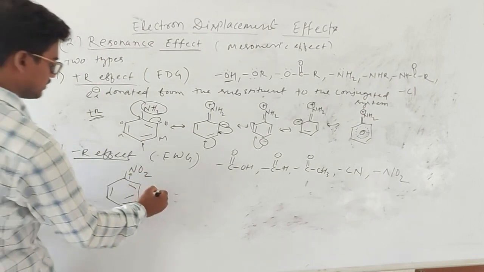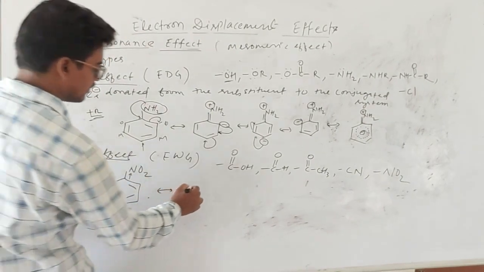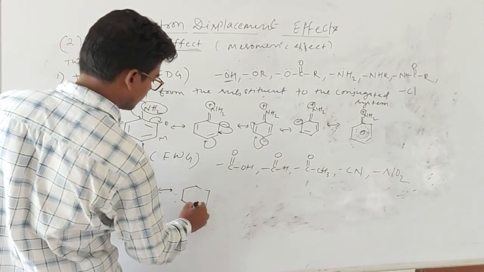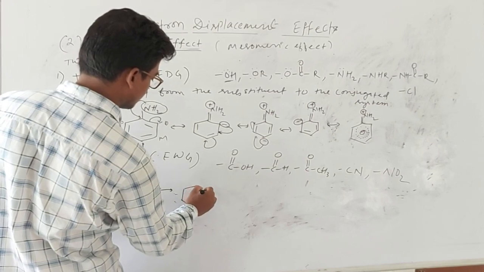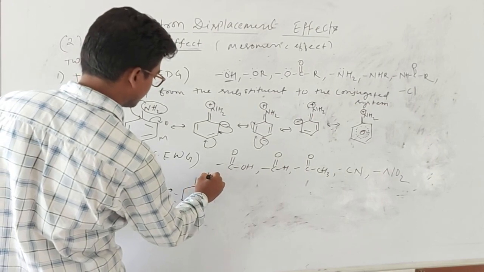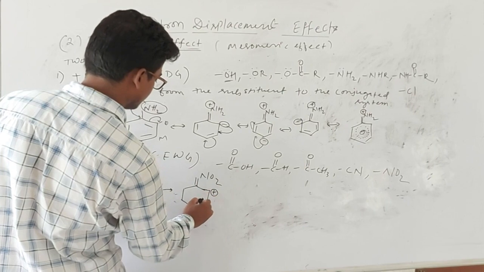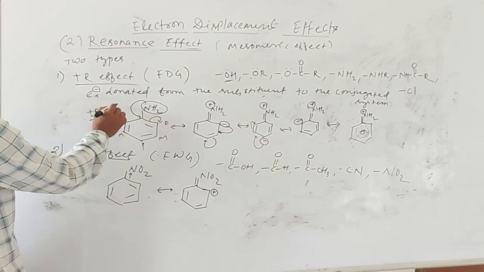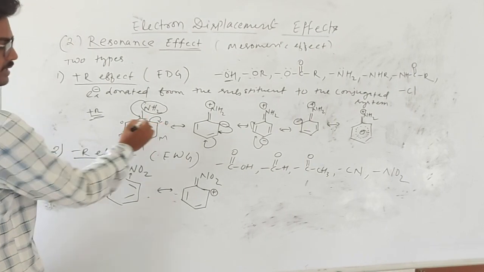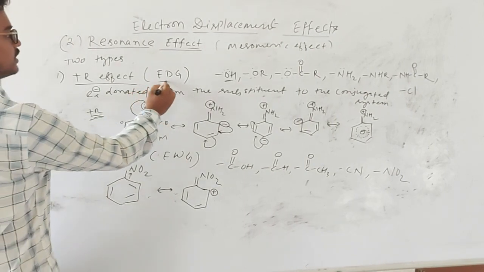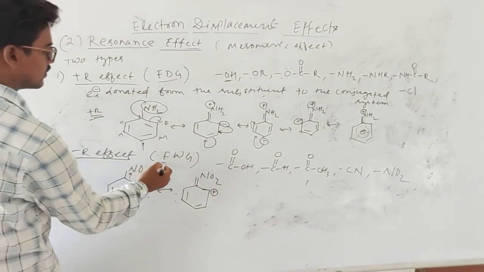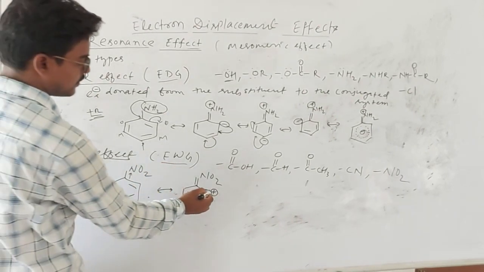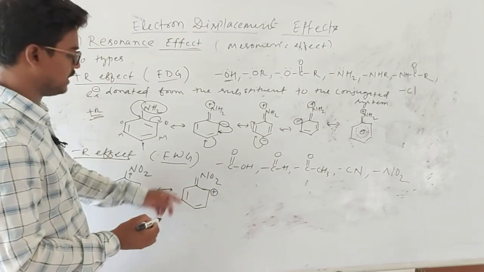Because of this, positive charge develops on the benzene ring. Electron donating groups develop negative charge on the benzene ring, and electron withdrawing groups develop positive charge on the benzene ring.